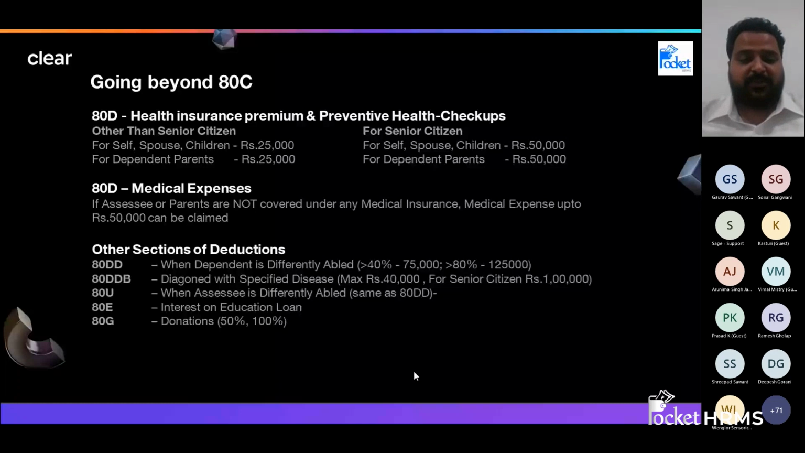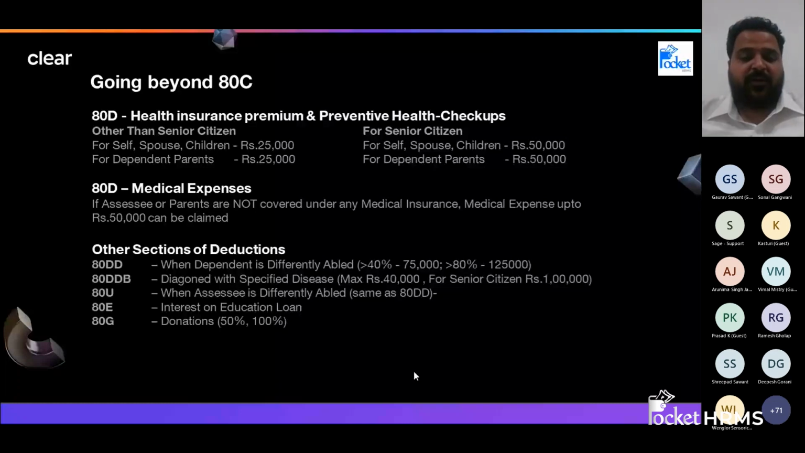Now, there's one more section, 80DDB. It is specifically for those diseases which are either not curable or which are high-end diseases like AIDS or such other malignant cancers. For these diseases, a normal person can claim only 40,000. For a senior citizen, we can claim rupees 1 lakh. So this is the additional amount we can claim.